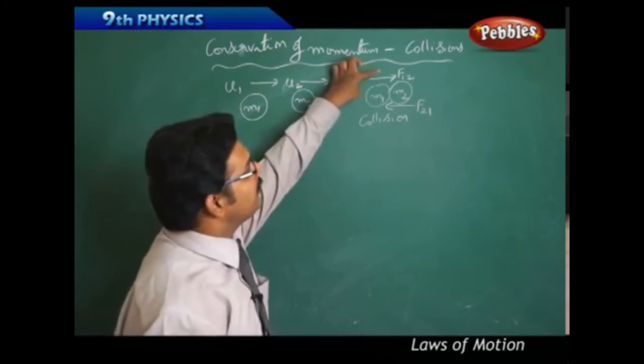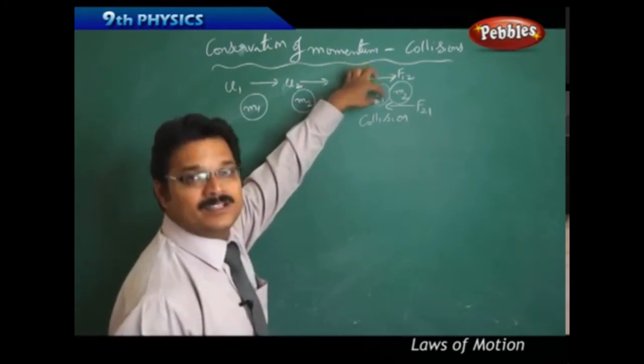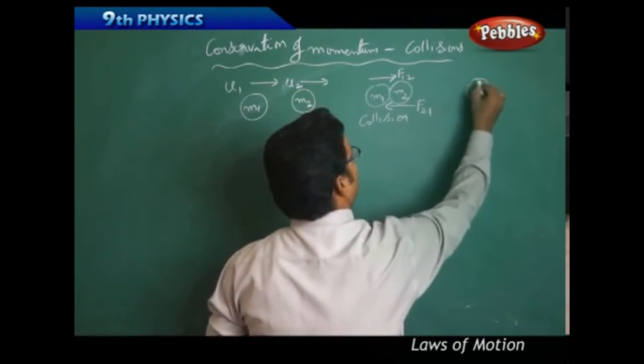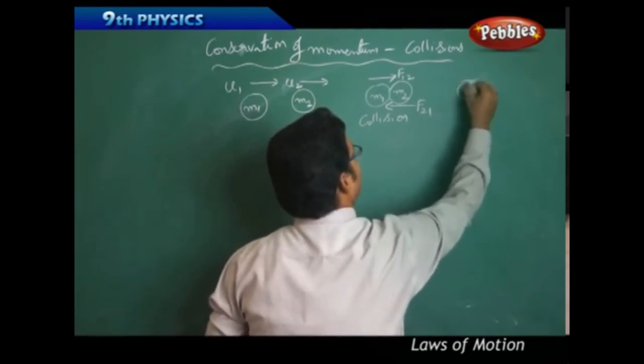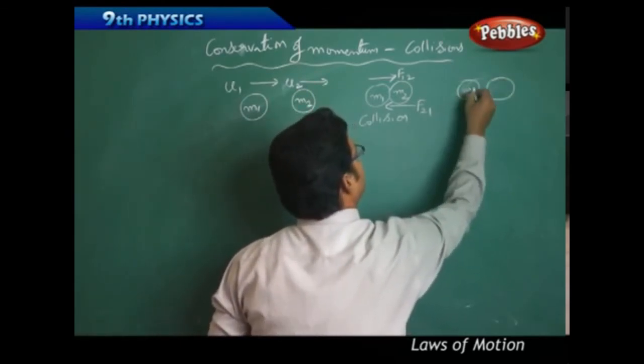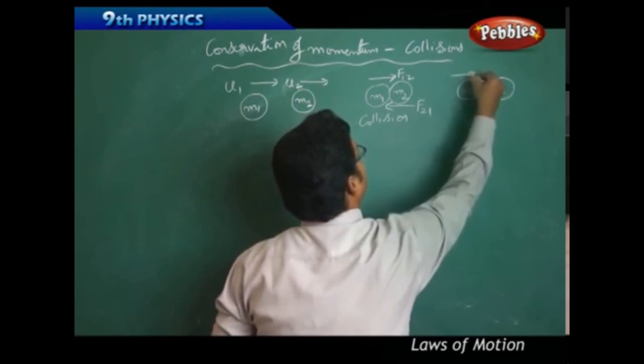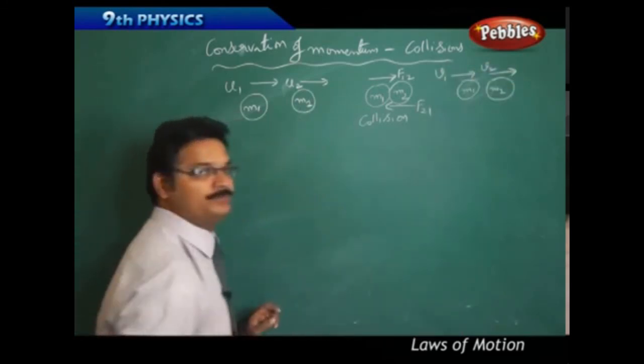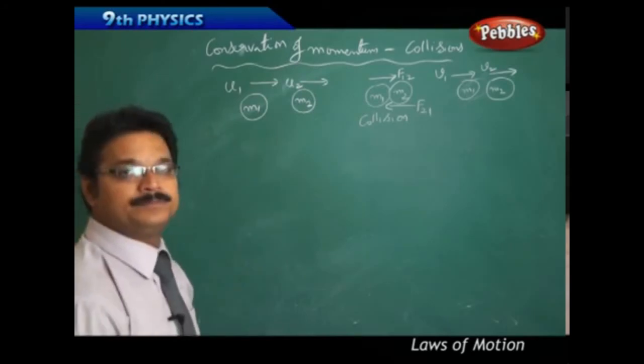And both are equal and opposite. So this is Newton's third law applicable here. After collision, both the bodies again move in the same direction with final velocities v1 and v2. So this is our case.